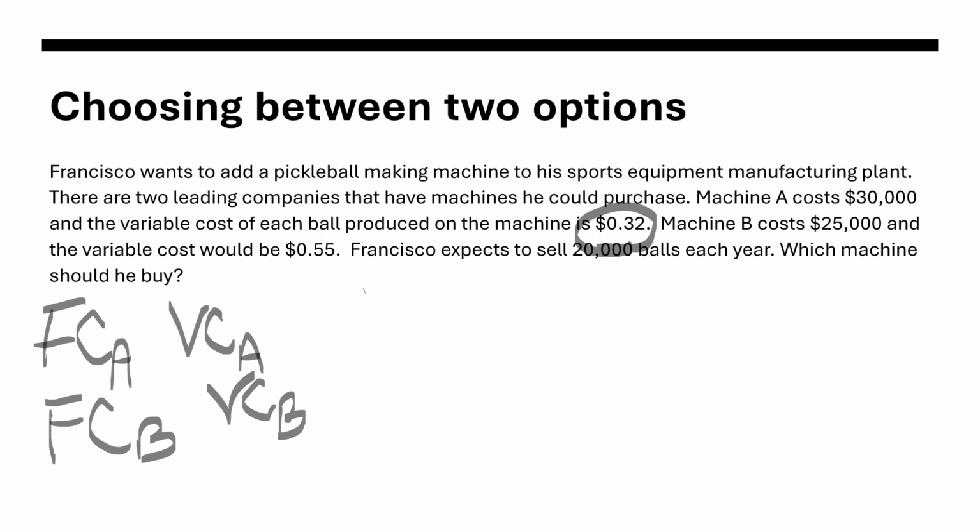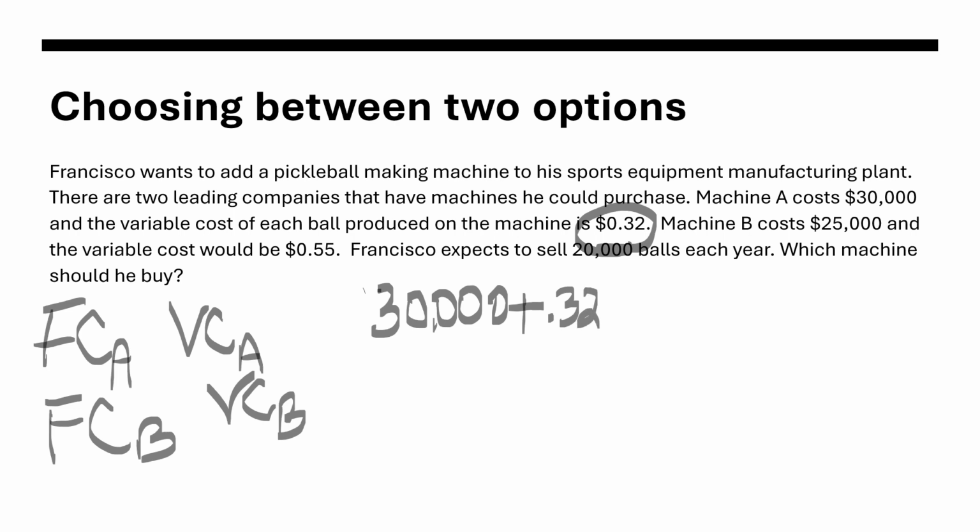And so there's kind of a two-step process we go through here. We're going to set these two equal to each other to see what the break-even point is, where it doesn't matter which machine you buy. So we're going to take the fixed cost of A, which is $30,000, plus the variable costs of A, which were 32 cents per ball.